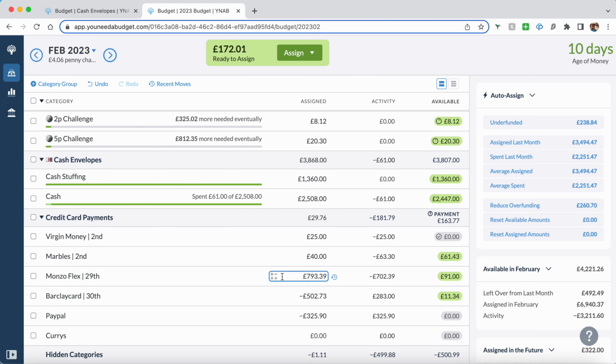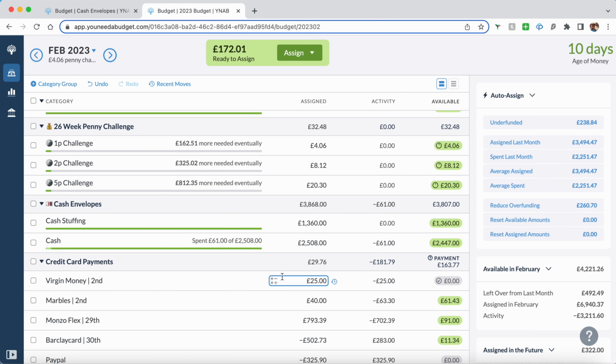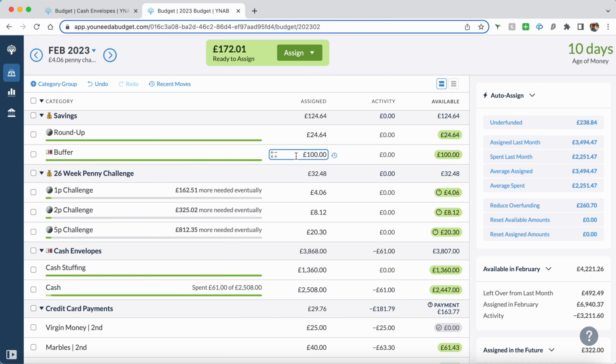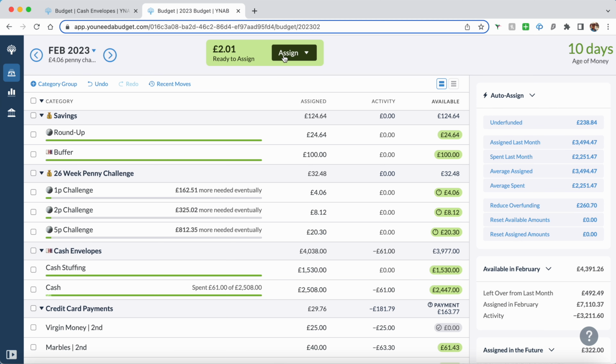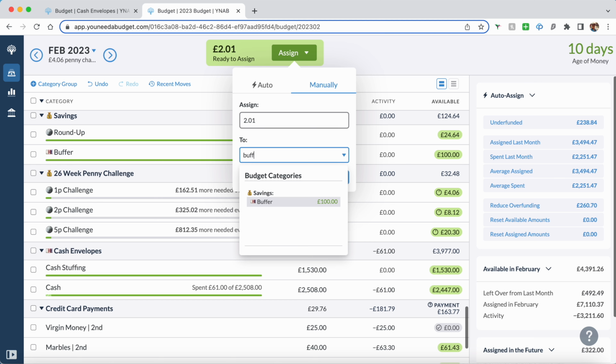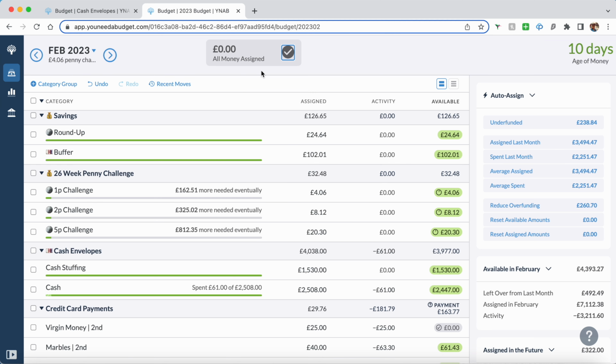So what I'm going to do is put an extra 170 in here to cash stuff into my challenges, and then this £2.09, I'll put into buffer. So now we have 0. That means all of my money has been assigned.